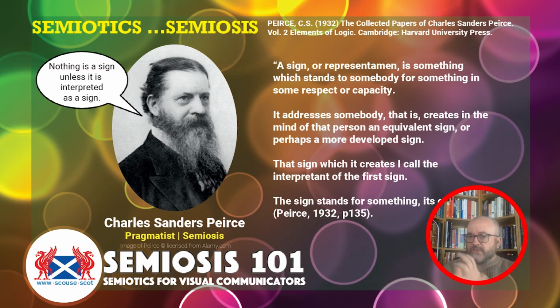So by changing those words to object, the concept you start from, how that concept is represented, and then how that representation is interpreted by your audience, is essentially the fundamentals of how to apply Peircean semiotic theory to visual communication design, graphic design, and illustration.